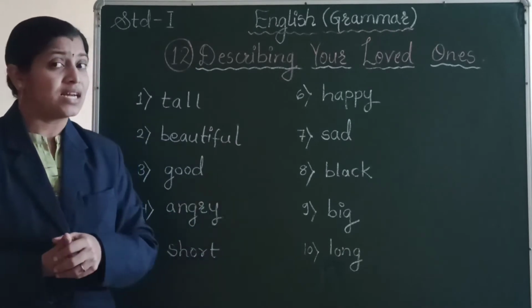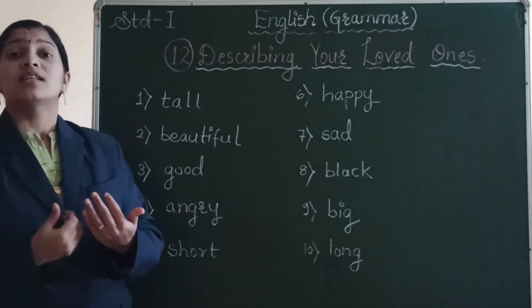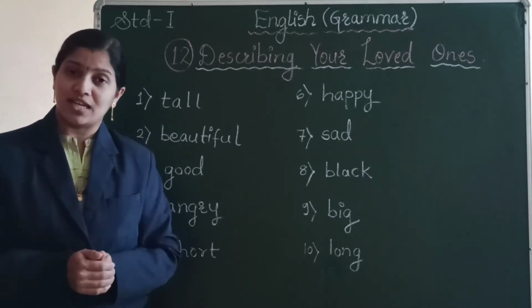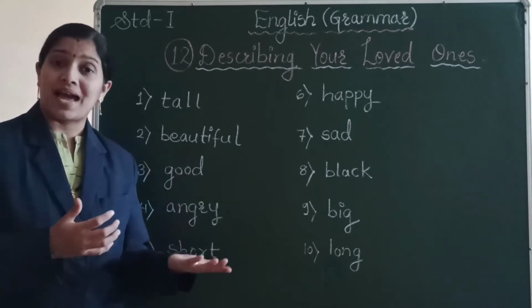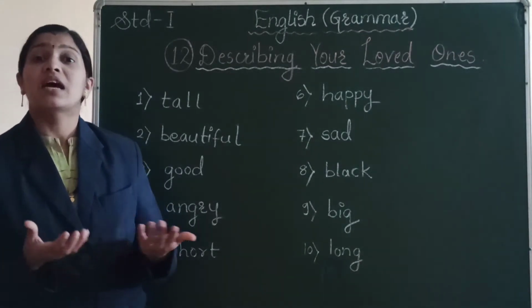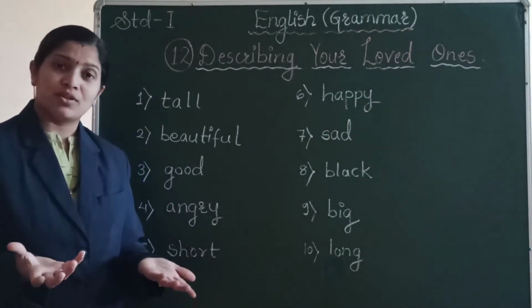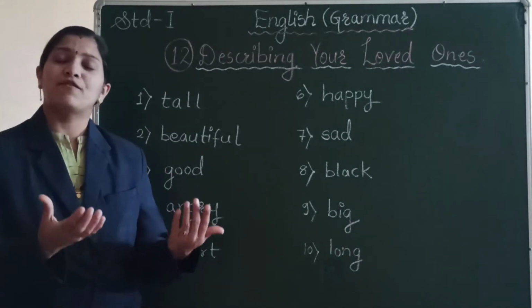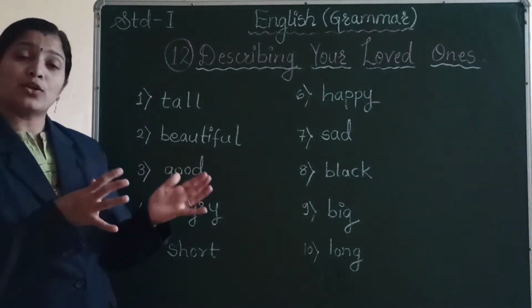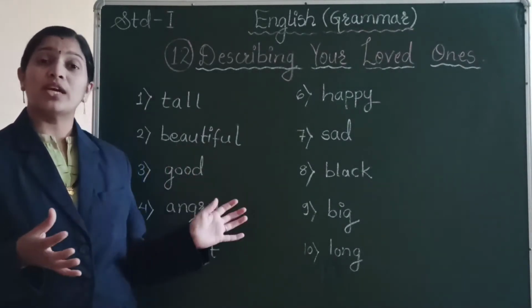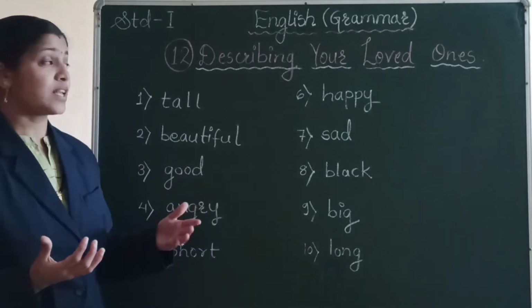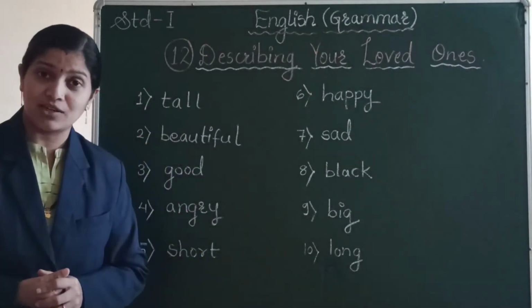So who are the loved ones? Yes, the people who are very near to us are called as our loved ones. Like our parents, our brothers and sisters, our grandparents, our friends. We love them, isn't it? And they are very close to us. They are very near to us. We like to be with them. So today we are going to learn about the words which are used to describe all our loved ones.